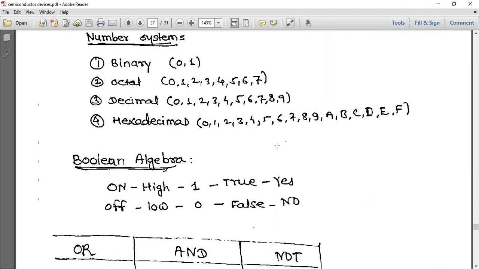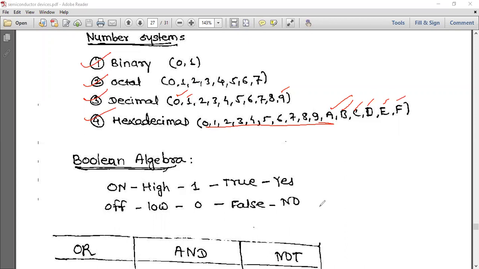Next is digital electronics. So number systems: binary, octal, decimal, hexadecimal. Binary system, there are two, means base is 2, 0 and 1. Here the base is 8, that's why octal, so the numbers included are 0, 1, 2, 3, 4 up to 7. Decimal system, there are 10 digits, from 0 to 9. Hexadecimal, 0 to 9 are the same as the decimal system, but after that A, B, C, D, E and F.